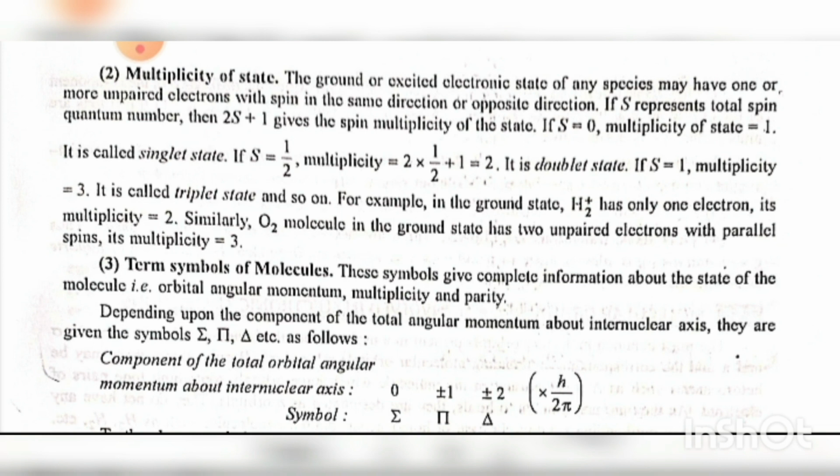For example, in the ground state, H2 positive has only one electron. Multiplicity is equal to 2. Similarly, the O2 molecule in the ground state has two unpaired electrons with parallel spins. Its multiplicity is equal to 3.